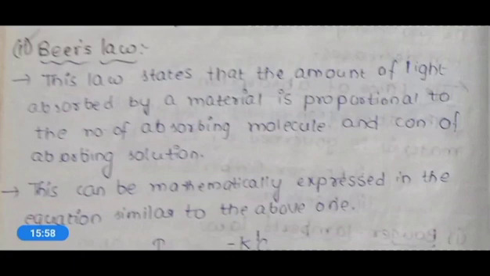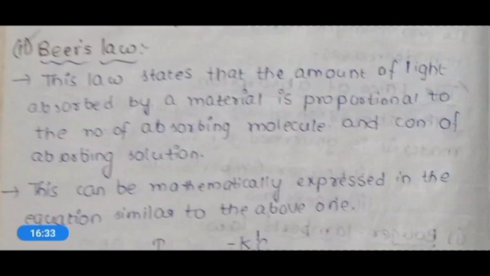Along with the number of absorbing molecules, it depends on the concentration of the absorbing solution. If we use a low concentration absorbing solution, it will absorb less light, whereas if we use a high concentration absorbing solution, the absorption of light will be high.